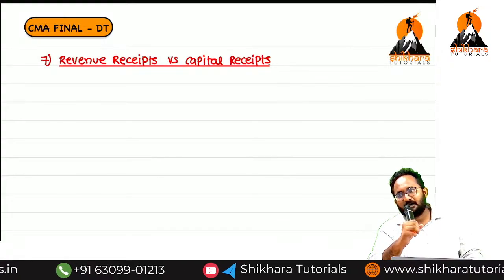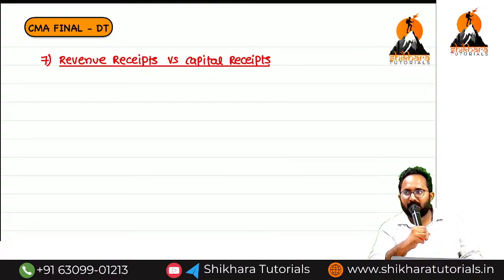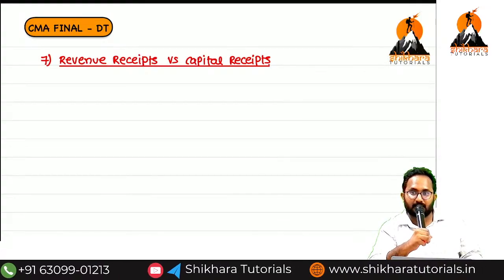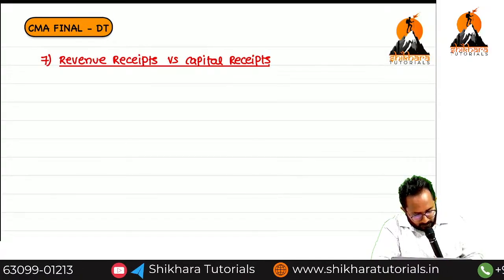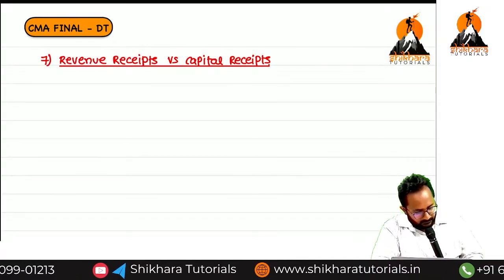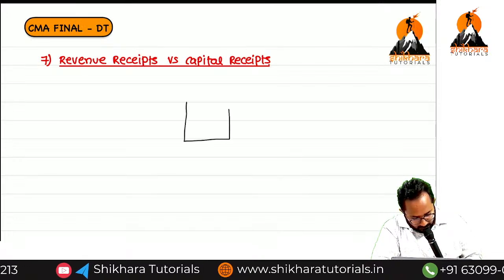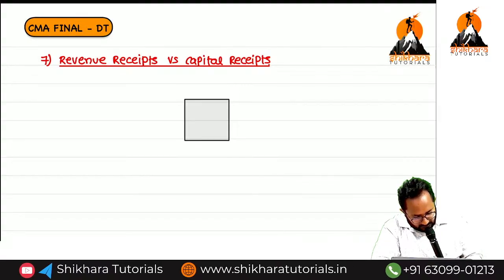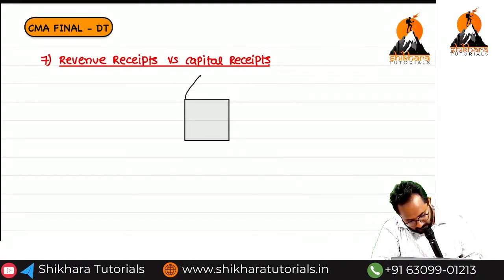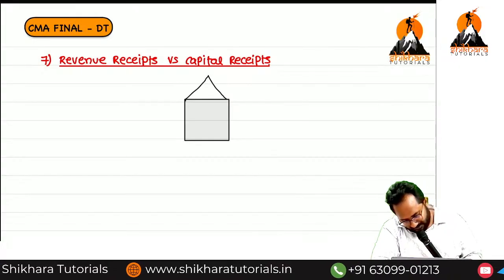You already know the same explanation regarding revenue expenditure and capital expenditure, but now we'll discuss the receipts. One small example we can take. There is a house property. Assume this as a house property. If you have any objections, you can draw on your own.